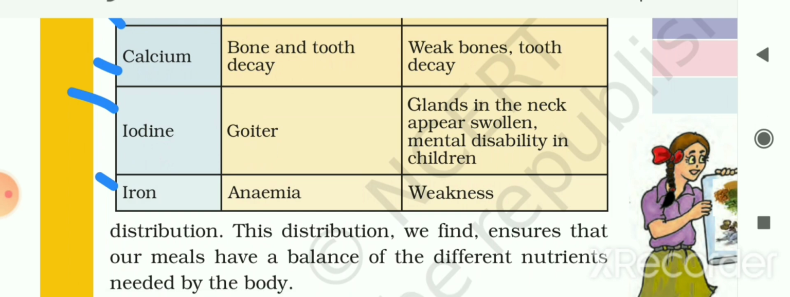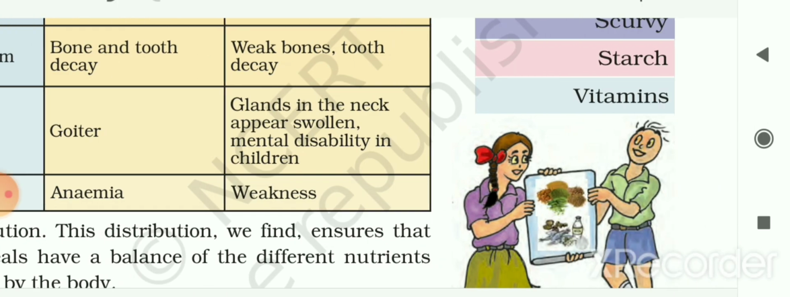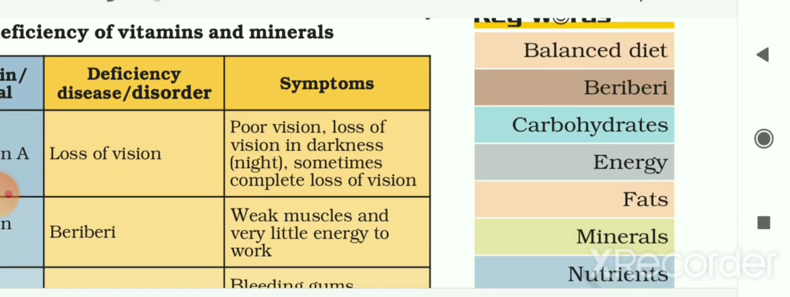In this chapter we have seen some different components of the food, the tests to check these components of the food, and then what a balanced diet is and how we can get a balanced diet, what food we have to include in our diet to get a balanced diet, and what the different deficiency diseases are. Now let us see some keywords of this chapter.